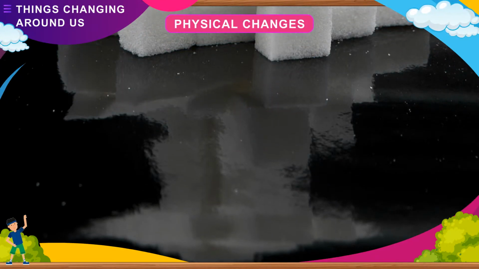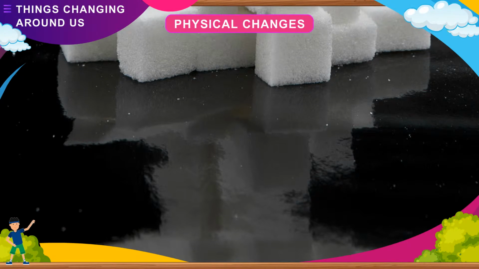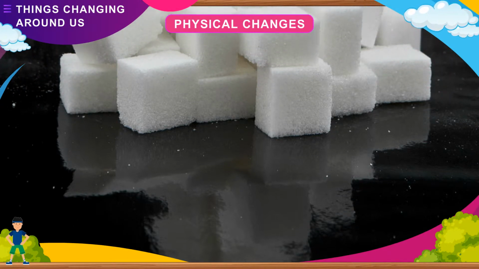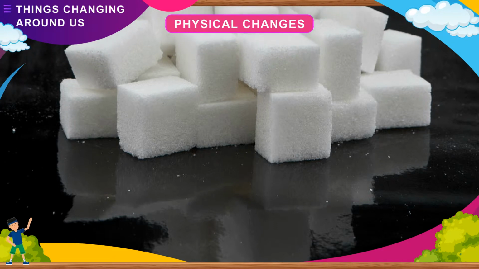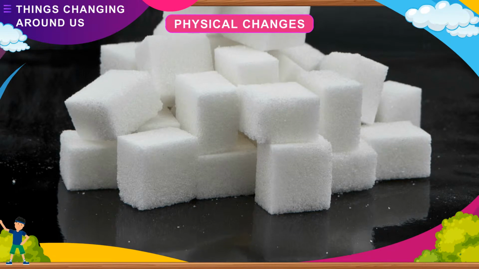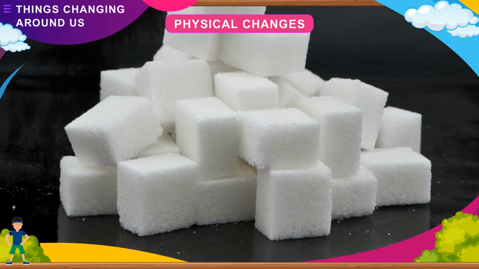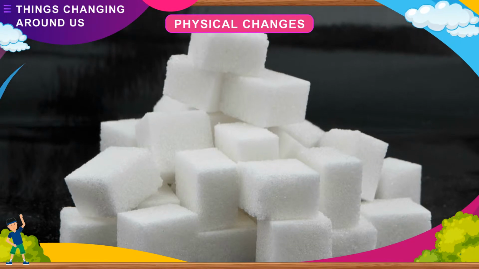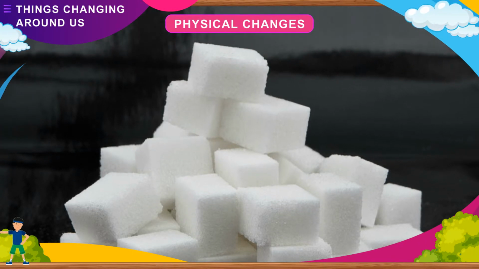Physical changes. A physical change is a change in the physical properties of a substance without a change in its chemical composition. As a result of physical change, a substance changes its form, but not its chemical composition. Let us perform some activities to learn more about these changes.